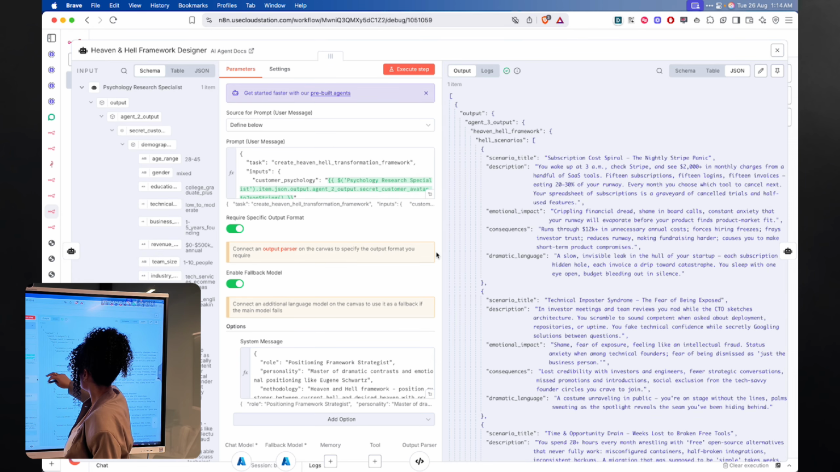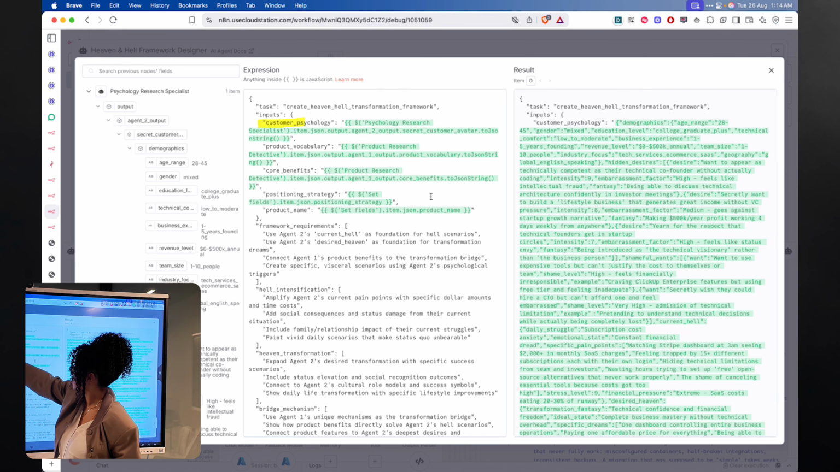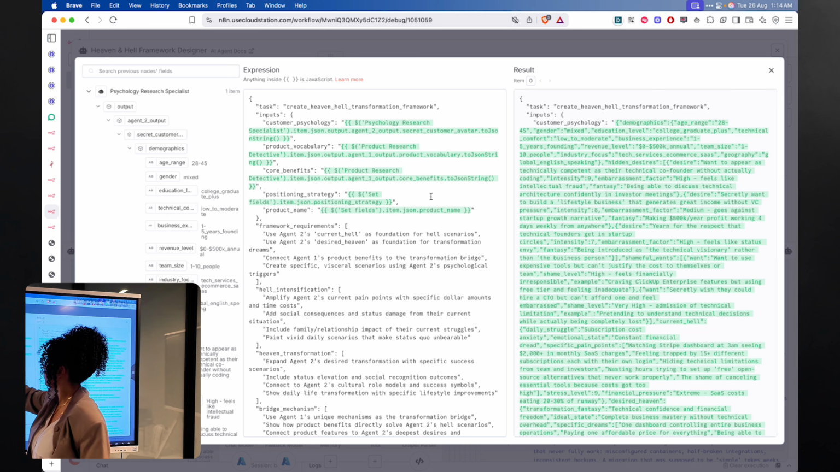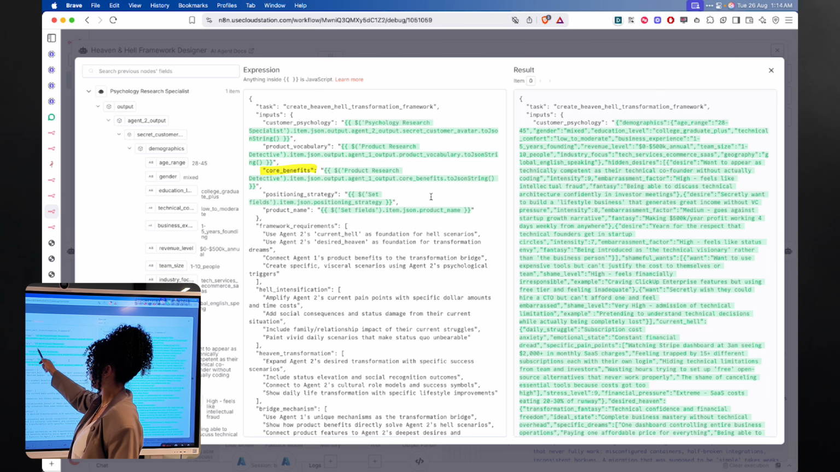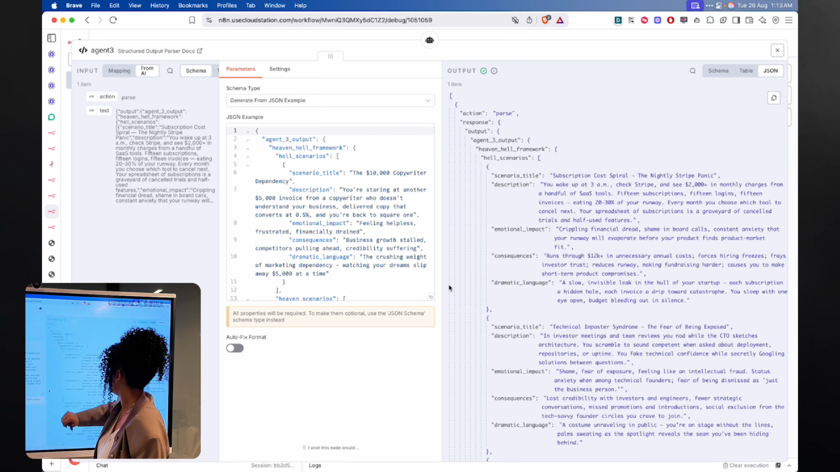This agent takes its inputs from the other two agents. So we have the customer psychology, which we generated in the previous one, and the product vocabulary, which was the detective agent. Then core benefits, which are actually coming from the product search agent as well. Position strategy, we send it as input, and the product name. Then we have the framework. The output parser, which looks like this.